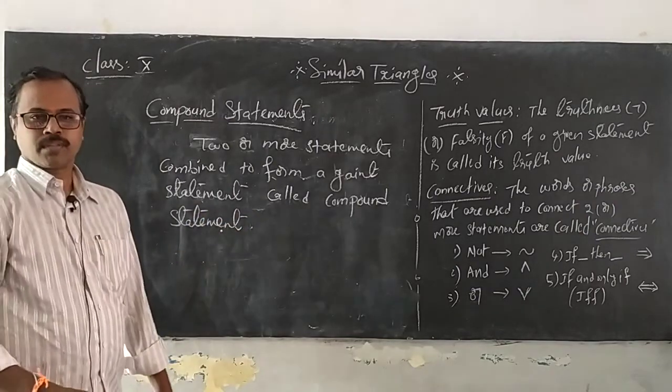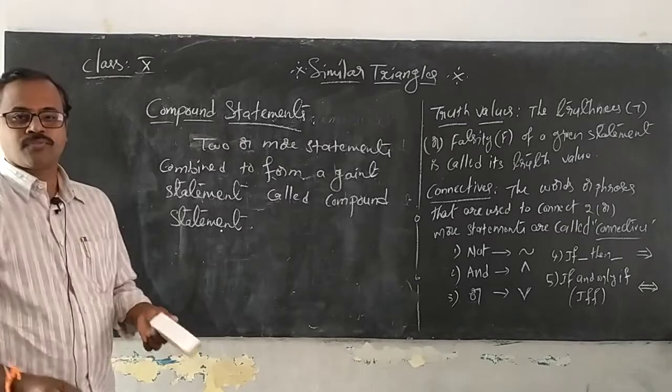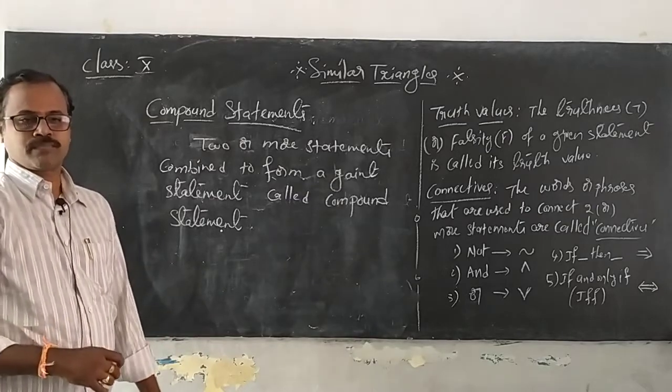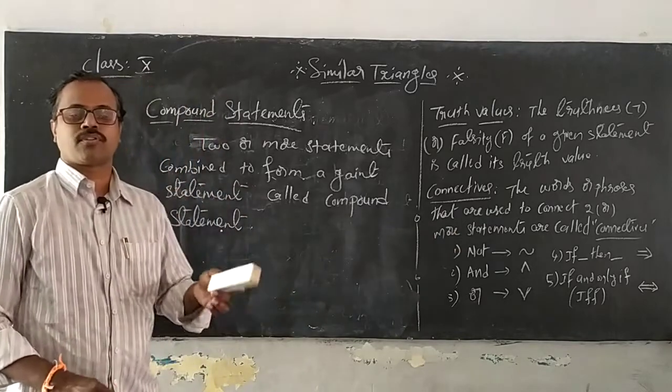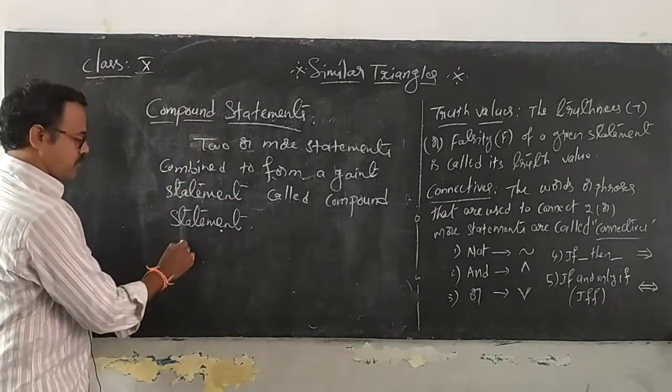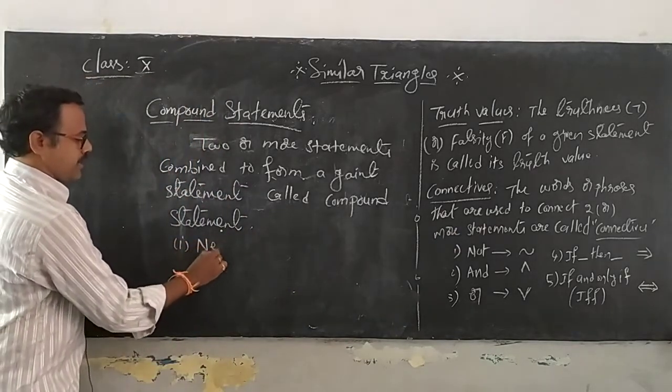So how many types of compound statements are there? As you have 5 connectives, you have 5 types of compound statements. The first one is called negation.